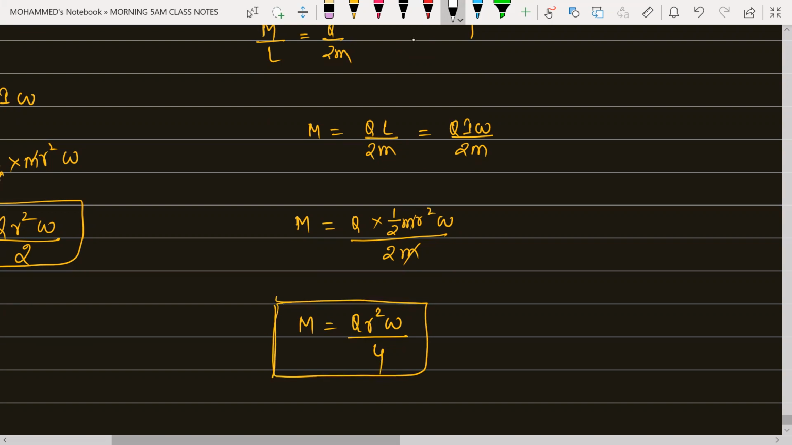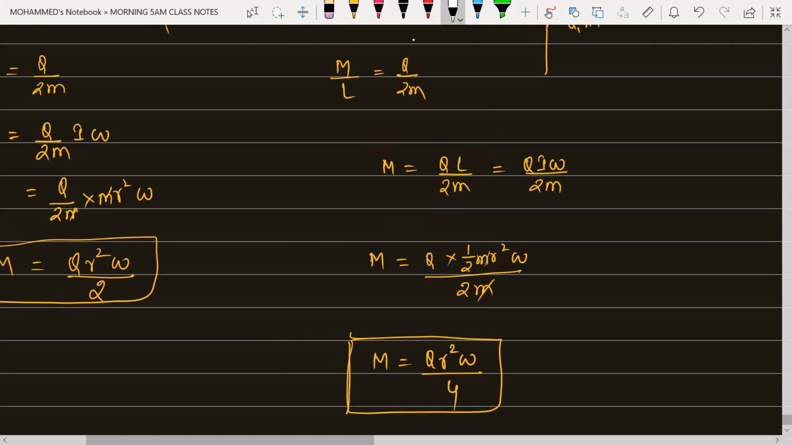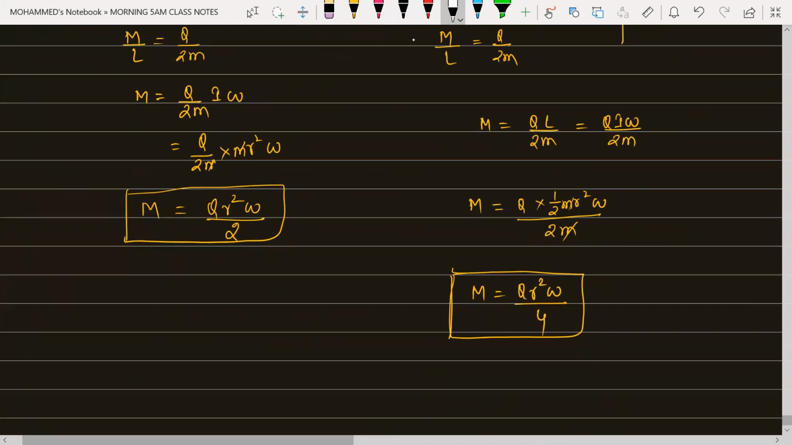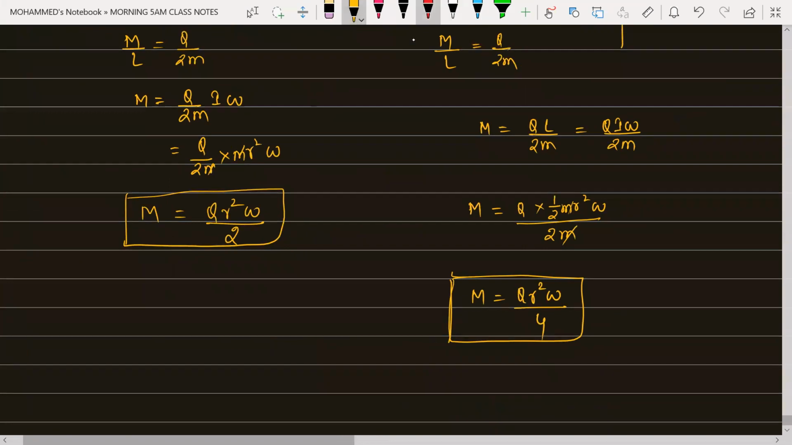Magnetic moment due to your disk. Like that you can calculate for any body depending upon the given situation, provided we should know the moment of inertia of that situation. Clear, beta?